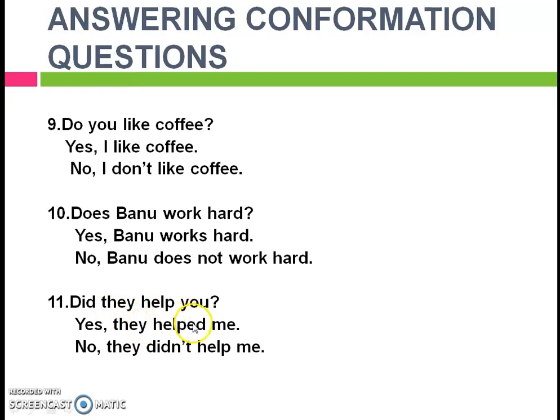You should use the past tense form of the given main verb. The same way, here you can see I didn't help. So didn't is the short form of did not. In the same way, when I am using this did in the sentence, I should not use the past tense form of the verb. You should also remember this, students.